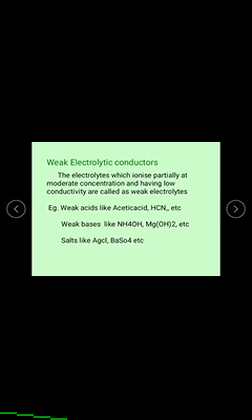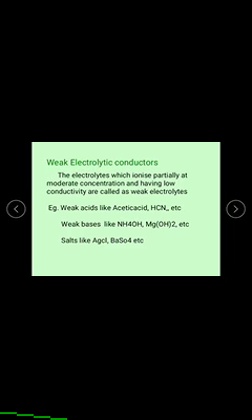In the same way, the electrolytes which ionize partially at moderate concentrations and have low conductivity are called weak electrolytes. Examples: weak acids, weak bases, and salts.